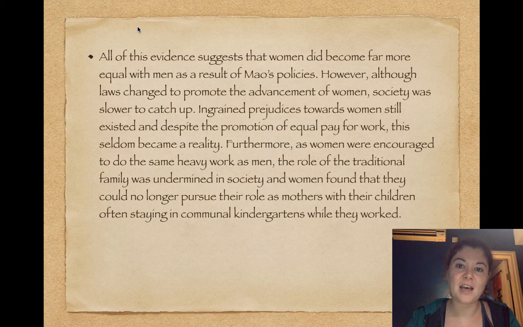The policies themselves had the potential to be successful, but society, reality, holds back the complete implementation of those policies. So that is introducing an alternative perspective. It is also completing that topic sentence that we saw earlier, which did introduce this idea of Mao's policies towards women not being entirely successful.